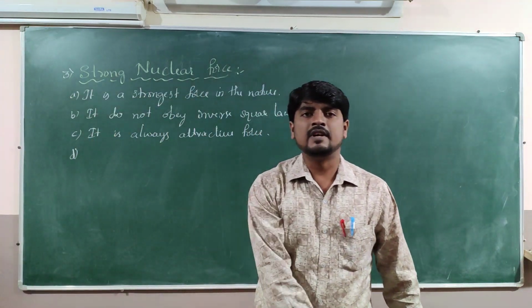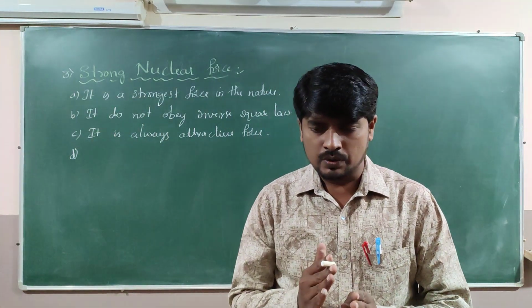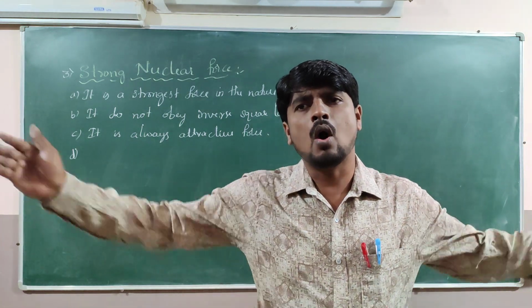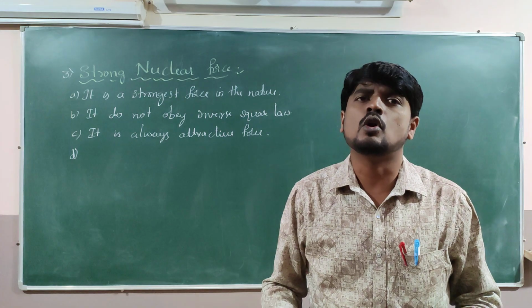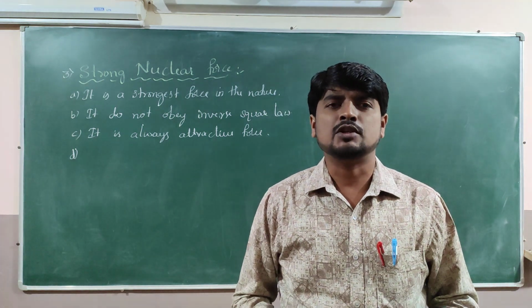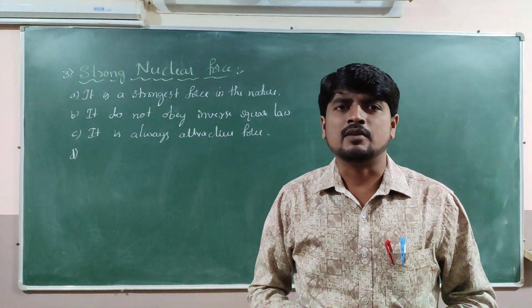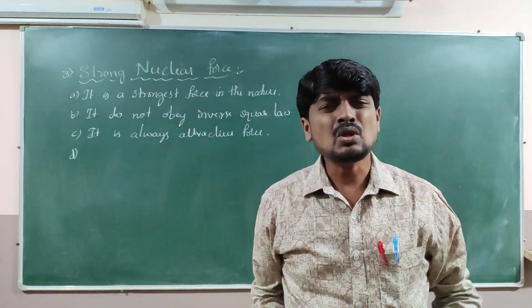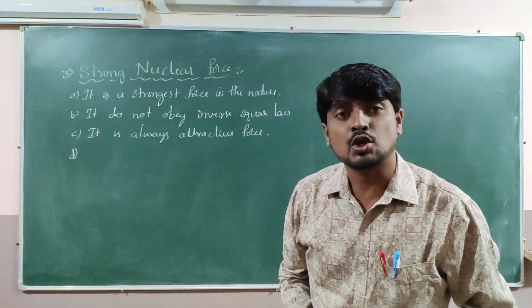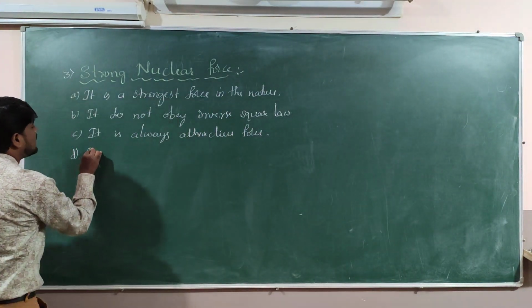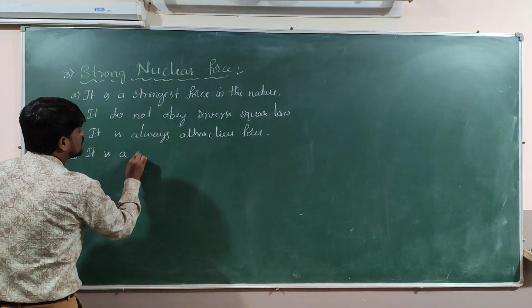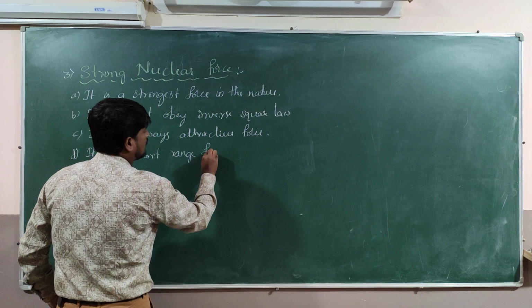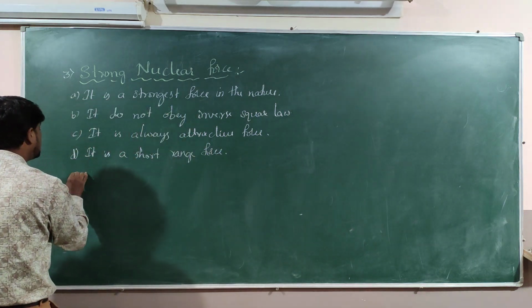Next, when we discussed the properties of gravitational force and the electromagnetic force, we said that these forces are long range forces. Whatever the distance between the two objects, there will be a gravitational force and an electromagnetic force. But the strong nuclear force is not a long range force, it is a short range force. That will be the next property.